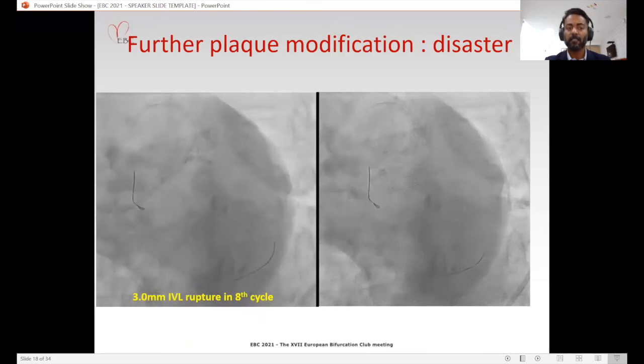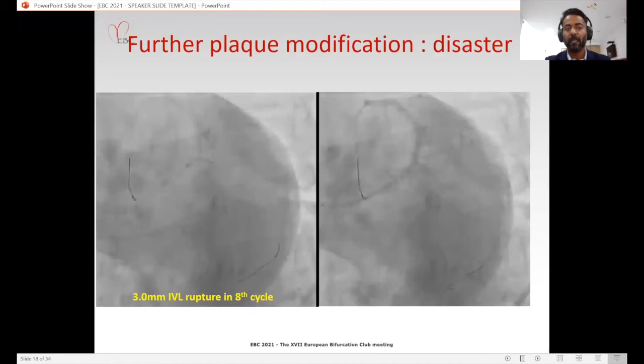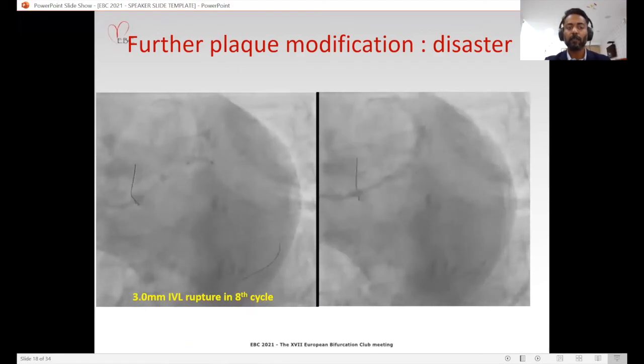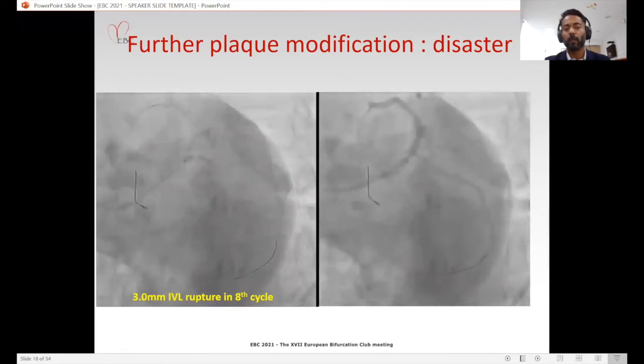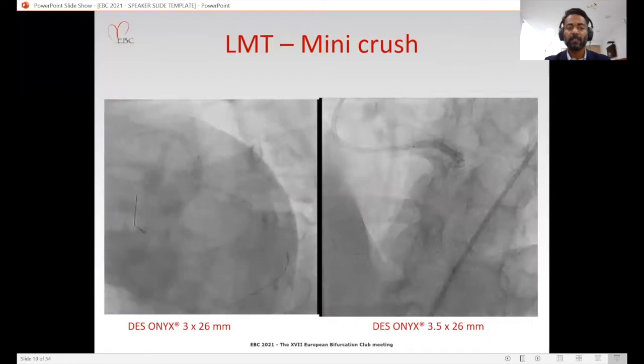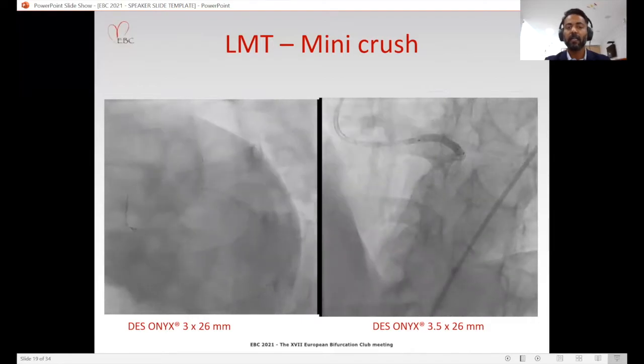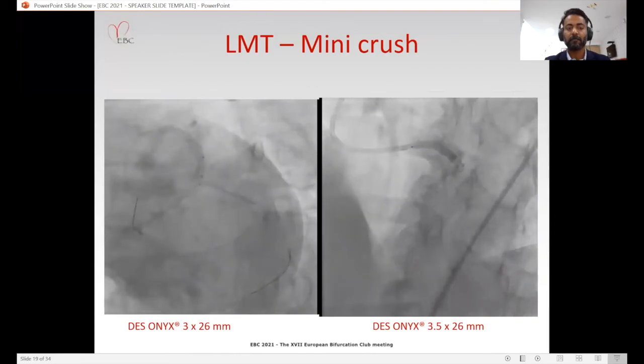And this caused a large hematoma in the left main and the circumflex. The cause of the balloon rupture could have been nodular calcium at this site, as we had not done rota in the ostium circumflex, or balloon properties. We immediately stented the left main bifurcation with a minicrush strategy and stented the circumflex with the 3 into 26 and left main to LAD with a 3.5 into 26 millimeter DES.